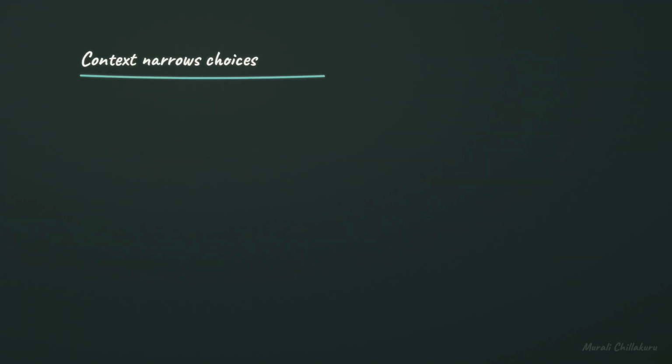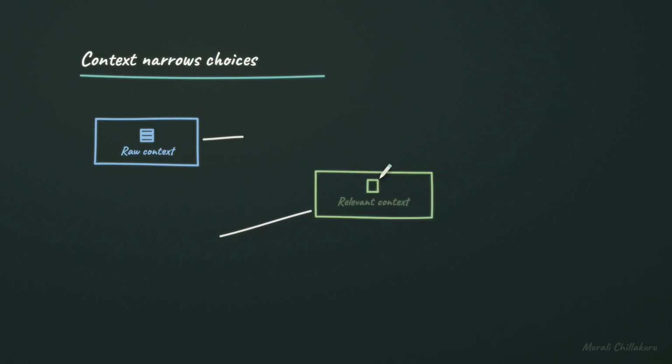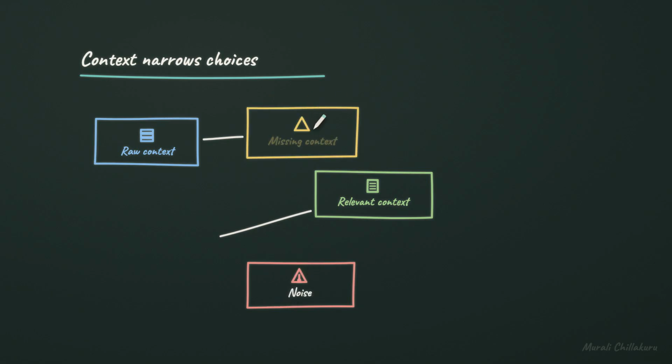How much context is enough? Raw context is the background the model might need: facts, audience, source material, and definitions. Relevant context narrows the possible answers. Noise is extra material that competes for attention. Missing context forces assumptions. The right amount creates better choices without burying the task.